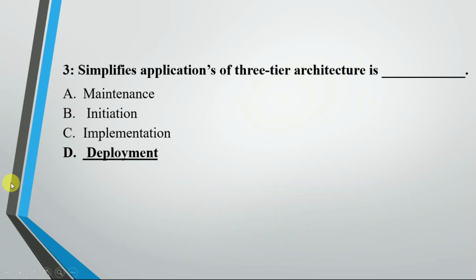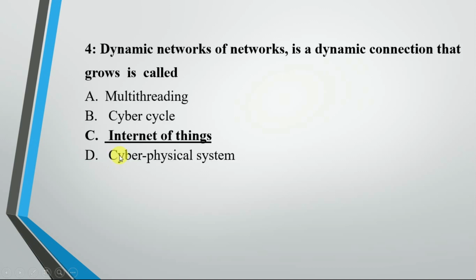The next question is, simplifies applications of three-tier architecture is maintenance, initiation, implementation and deployment. The answer is option D, that is deployment. Now the question is, a dynamic network of networks, a dynamic connection that grows, is called multi-threading, cyber cycle, internet of things, or cyber physical system. The answer is internet of things, that is we call IoT.